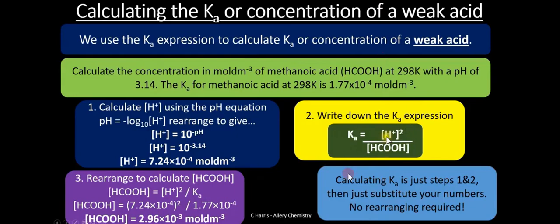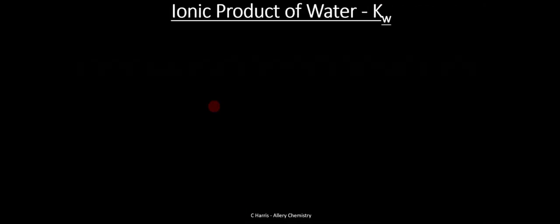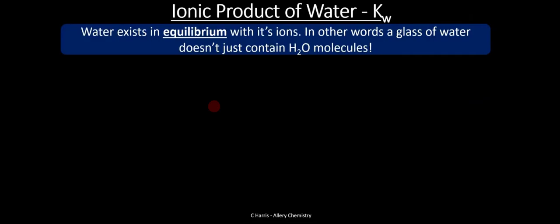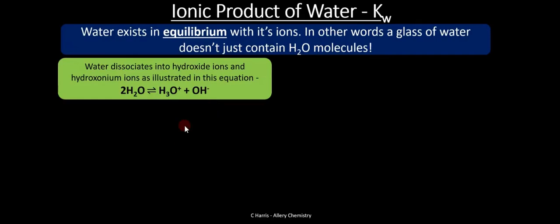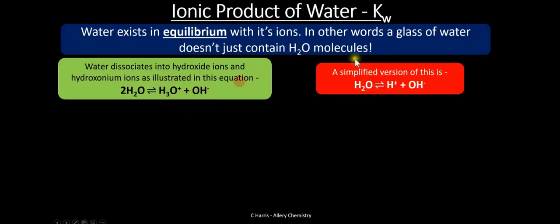Okay, let's see what else we have. Calculating Ka is just 2 steps. We'll just talk about the ionic product of water, though we've talked about it, and see how it can be manipulated. You need to remember that water exists in equilibrium with these ions. In other words, a glass of water doesn't just contain H2O molecules, it contains these ions as well, your H plus and your OH minus ions.